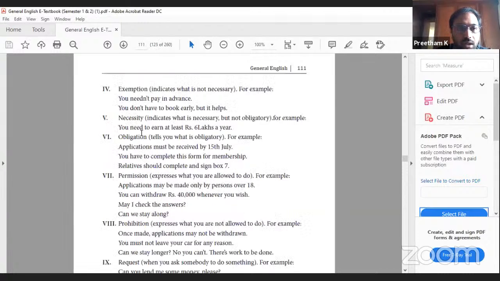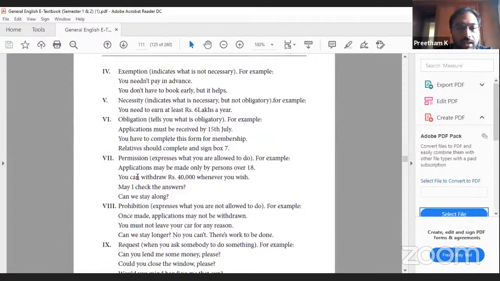Then exemption: you need not pay in advance, which indicates what is not necessary. Necessity: you need to earn at least rupees 6 lakh a year. It's necessary but not obligatory. Necessity means it's required but not a compulsion. Obligation, it's a compulsion. Applications must be received by 15th of July. What is the difference between necessity and obligation? Necessity is not compulsory, whereas obligation is compulsory.